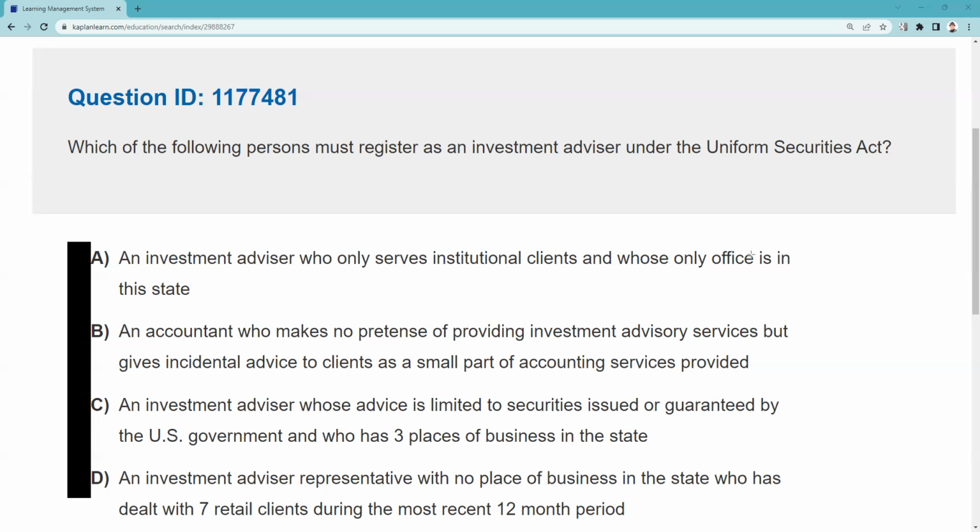Remember on your Form ADV Part 1, that's going to be your investment advisory firm, an LLC, a subchapter S, a partnership, a C Corp, whatever the case may be, under the Uniform Securities Act. Now, that's important because you always want to determine: are you being asked about the Investment Advisers Act, or are you being asked about the Uniform Securities Act? Remember, the Uniform Securities Act is a template.